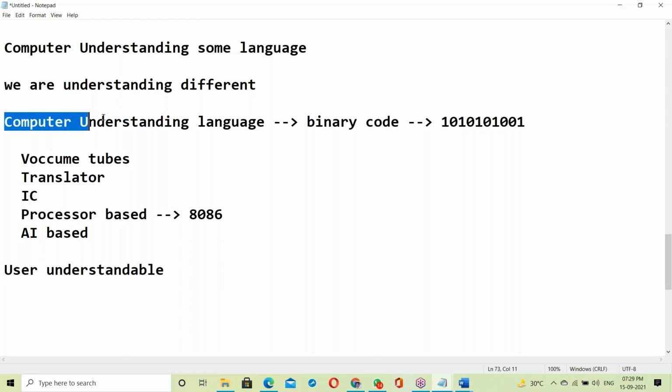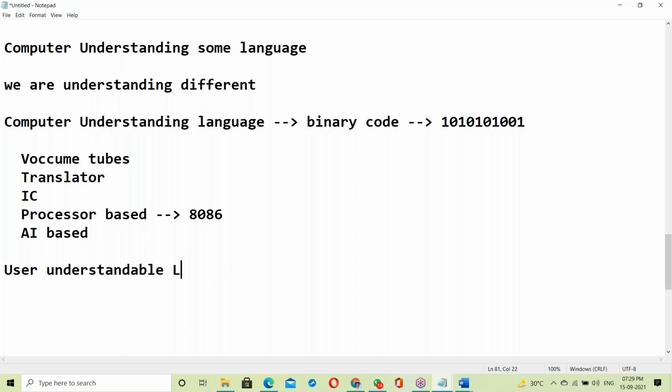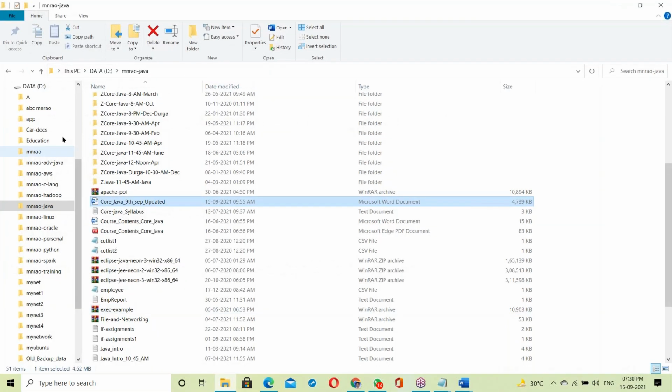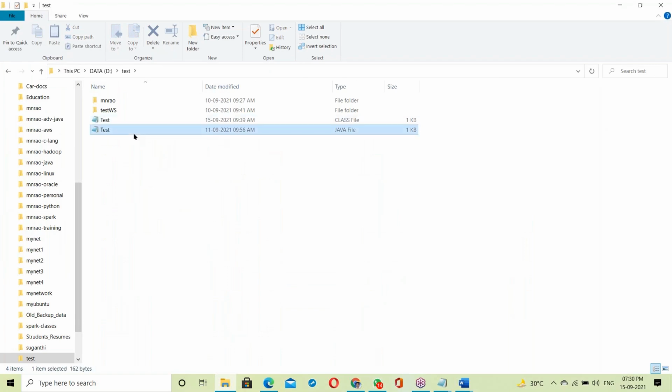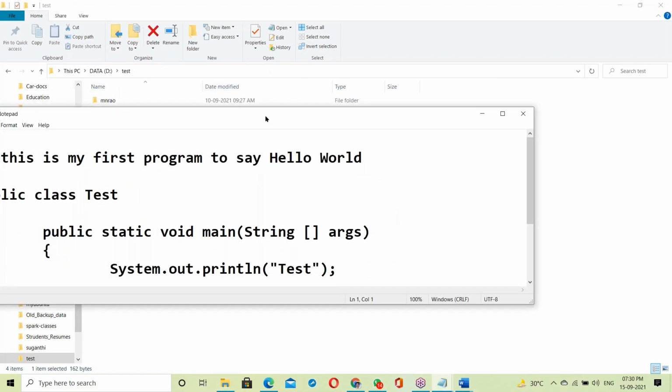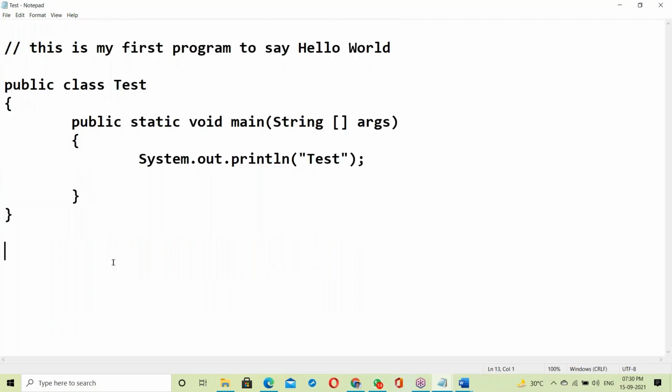So the computer understandable language is binary code. Next, the user understandable language is English. Suppose we take a Java program, it is like English language, user understandable language.